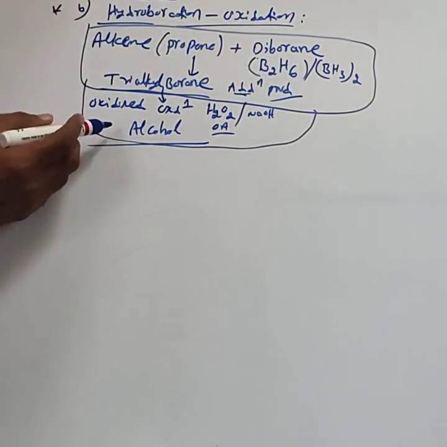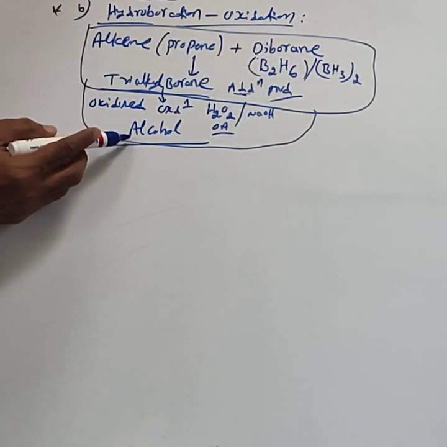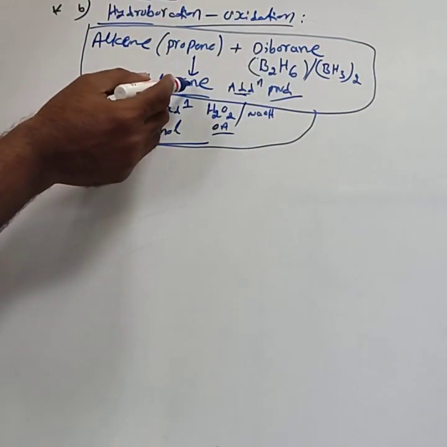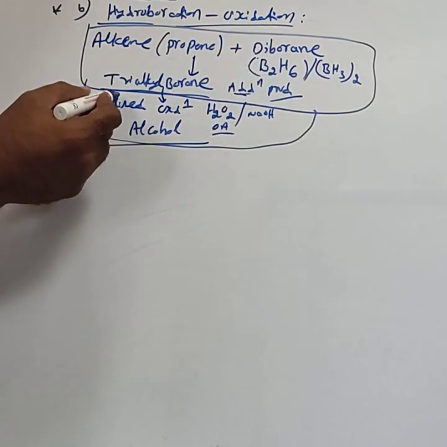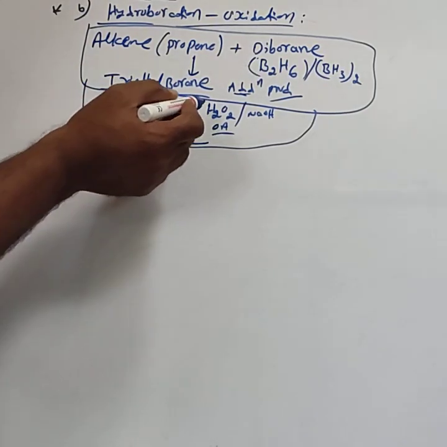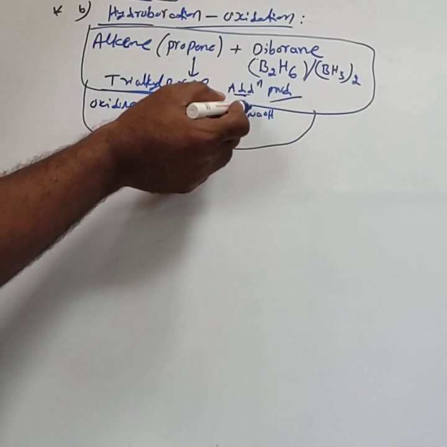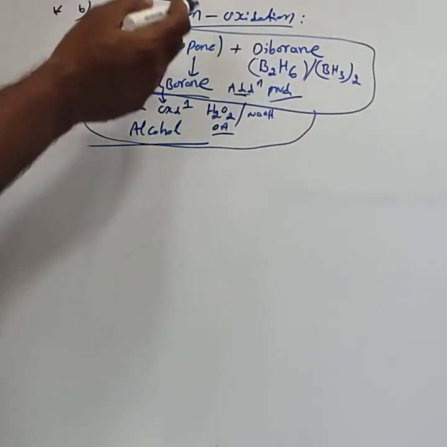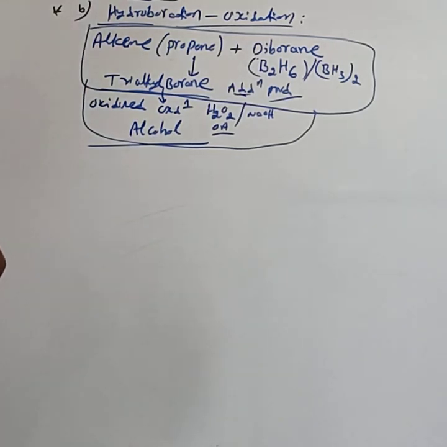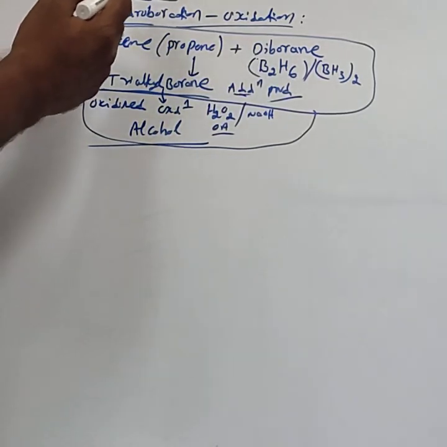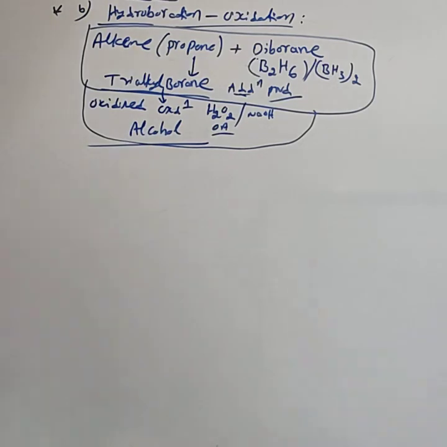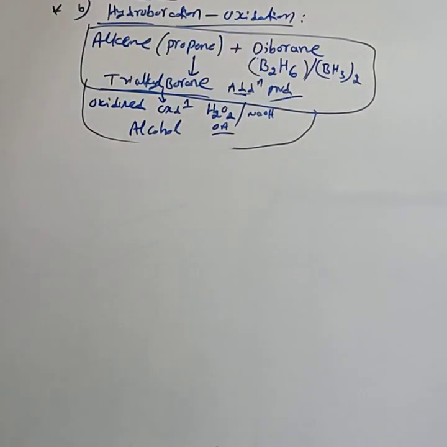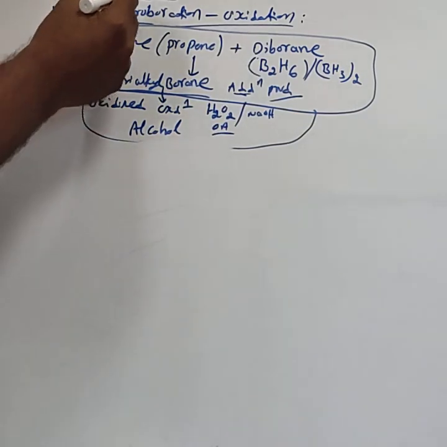In the simple way, consider the theoretical words: alkene treated with diborane, trialkyl boron is formed, which gets oxidized to alcohol using hydrogen peroxide and aqueous sodium hydroxide. This reaction is called hydroboration oxidation. And you follow the reaction. If they ask about hydroboration oxidation, the question carries 3 marks. This is a somewhat lengthy part.